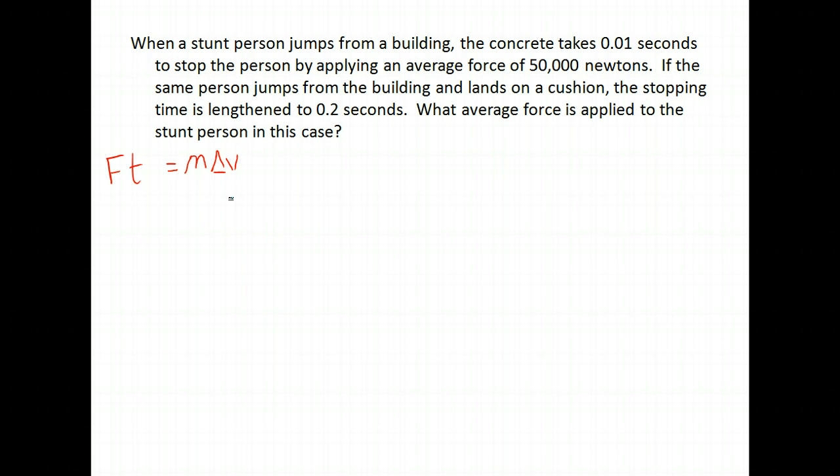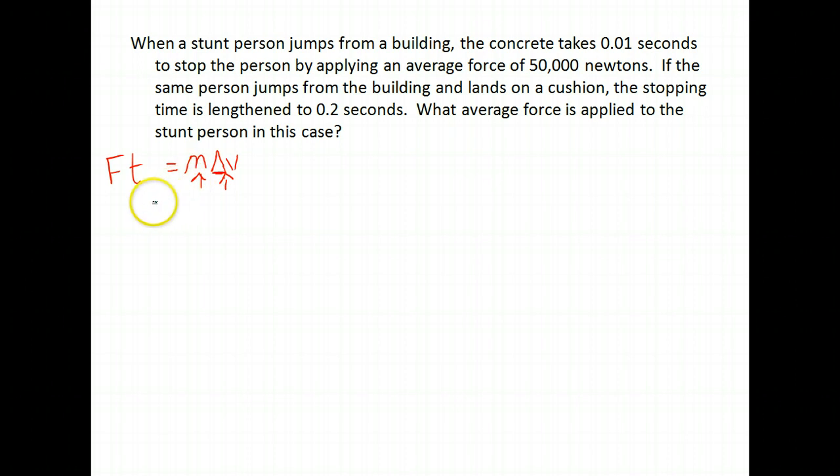So we have two cases going on. How do we know in both cases that the change in momentum is going to be the same? Well, we know the change in momentum is the same because the mass of the person remains constant, and they would have the same change in velocity because it's coming to a rest. Yeah. And they're falling from the same height. So we know that this number is going to be constant between both cases.